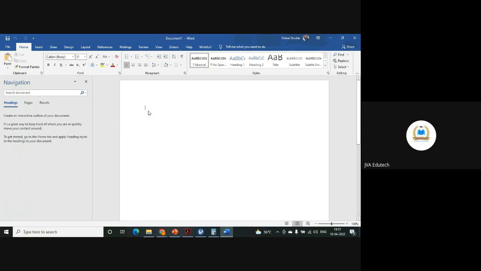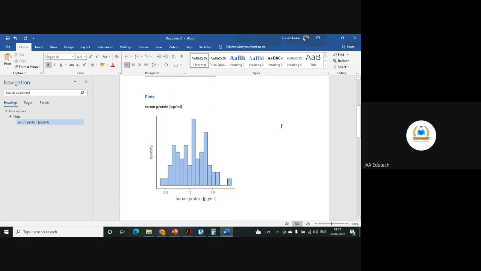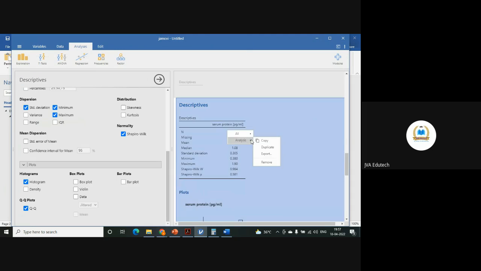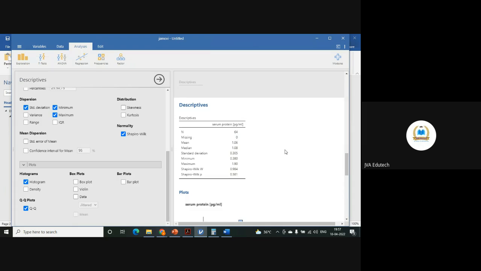Simply you can copy and paste. Just a minute. So all those outputs that I got, you can paste it here. Or you can export them also as a PDF. That option is also there.